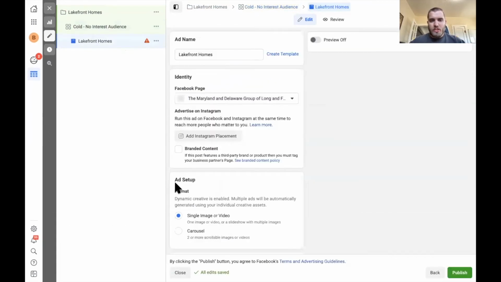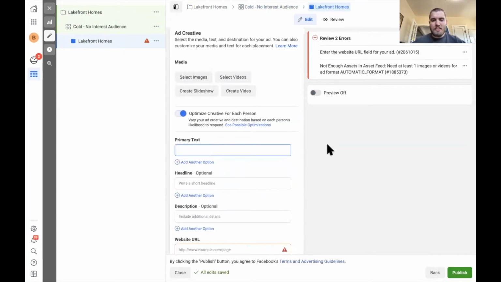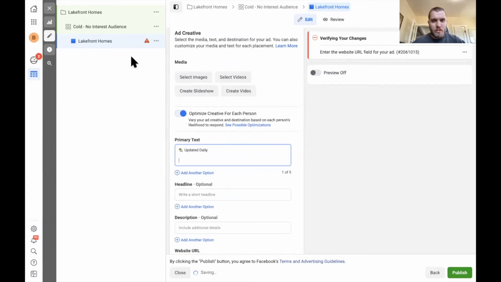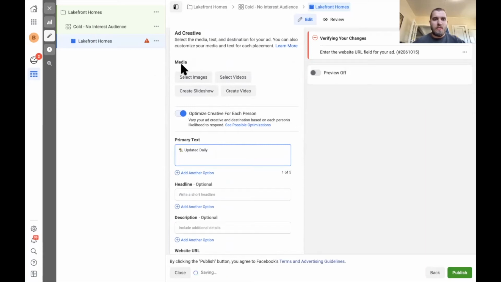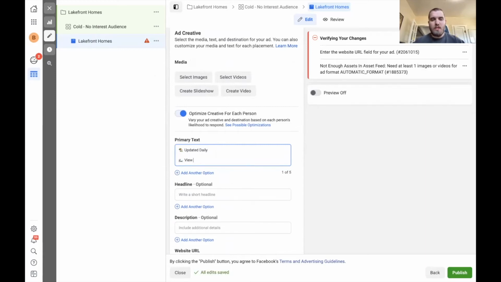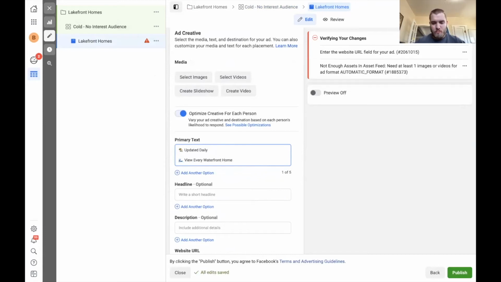The next thing we'll need to do is create the ads. So I'm just going to go ahead and use the copy of what was in the last ad. So that was emoji, updated daily. And then it was view every waterfront home on the Eastern Shore.